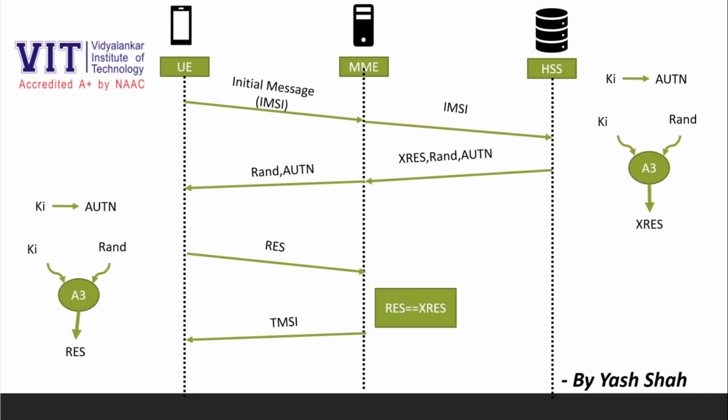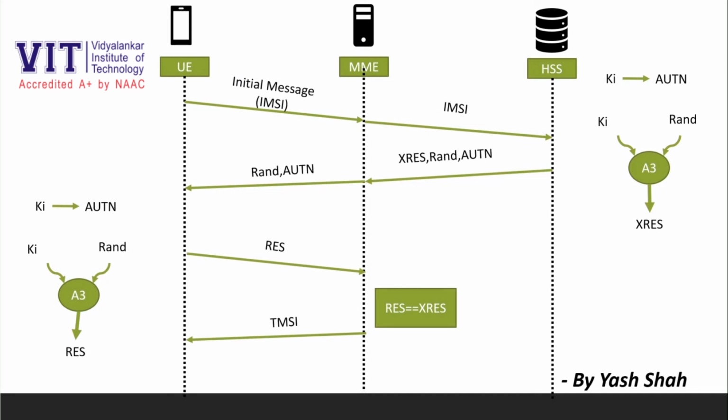KI is a subscriber identity key, which is a secret key only present with the authorized and authenticated user and the HSS of the home network. The IMSI number, International Mobile Subscriber Identity, is present with the user equipment and the HSS. This IMSI number is nothing but an identification number used when the user equipment tries to send data. Any communication made by the UE will be attached with the IMSI number by the user equipment itself. This helps in identification of the source of the message.